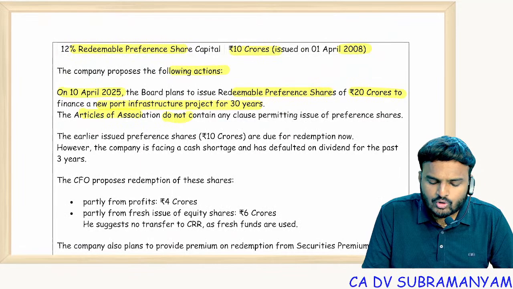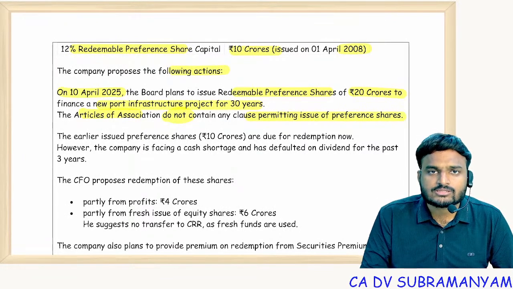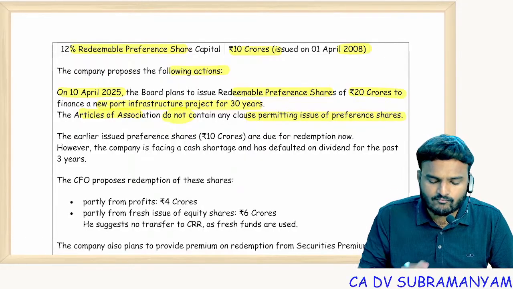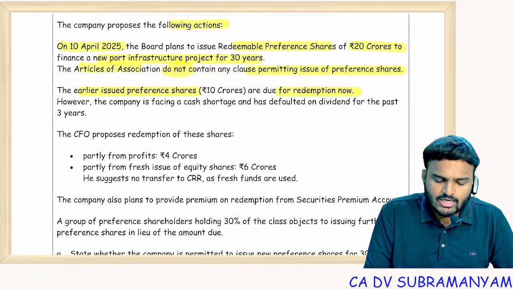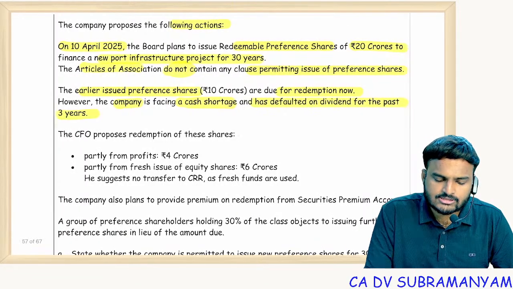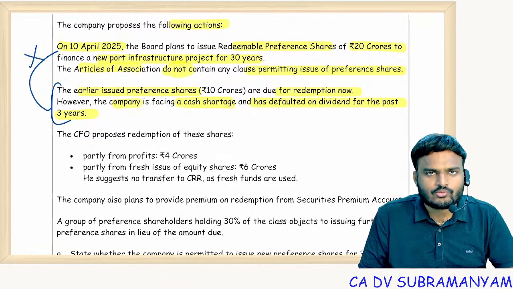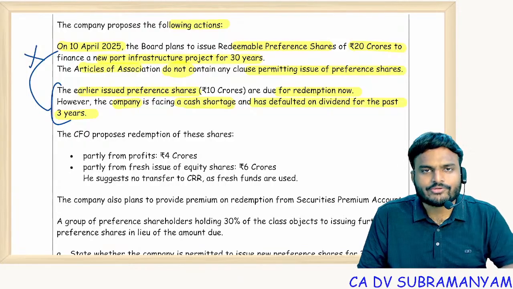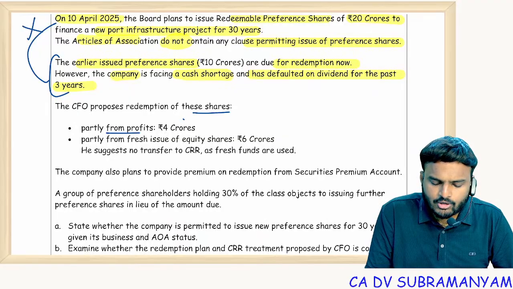The AOA do not contain any clause permitting issue of preference shares. Then you cannot issue preference shares. AOA express authorization is required. Earlier issued preference shares are due for redemption now. However, the company is facing a cash shortage and has defaulted on dividend for the past 3 years. Having these defaults, is a new issue allowed or not allowed? Not allowed. The CFO proposes redemption of these shares partly from profits, 4 crores.